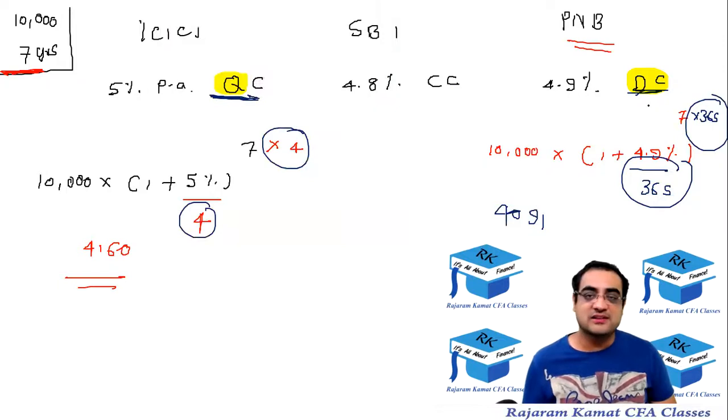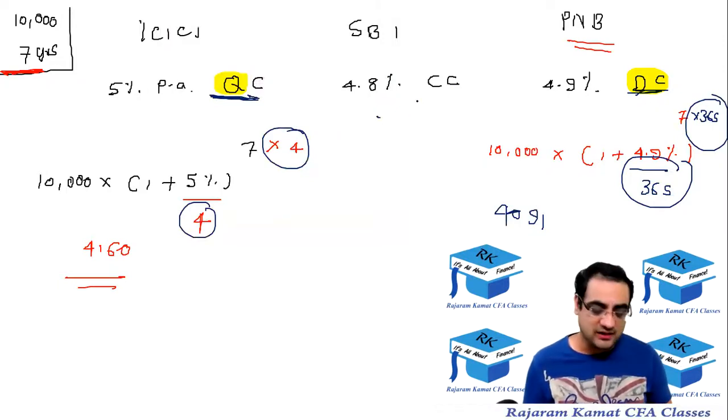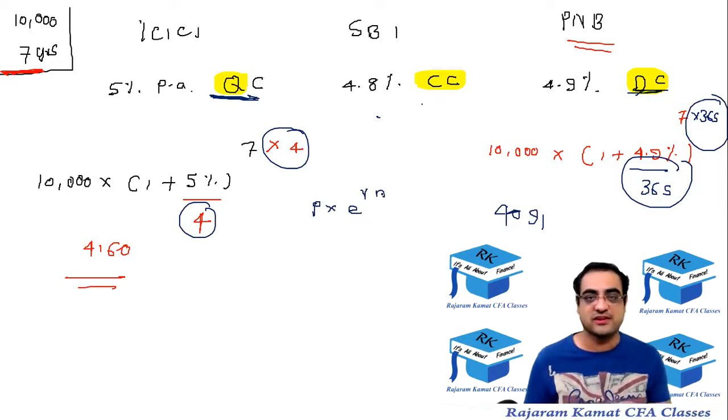And now finally comes the SBI. So in SBI's case, there is continuous compounding. So we'll not be able to do the principal into 1 plus r raised to n. We have to do principal into e raised to rn. Okay, this is what we're going to do.